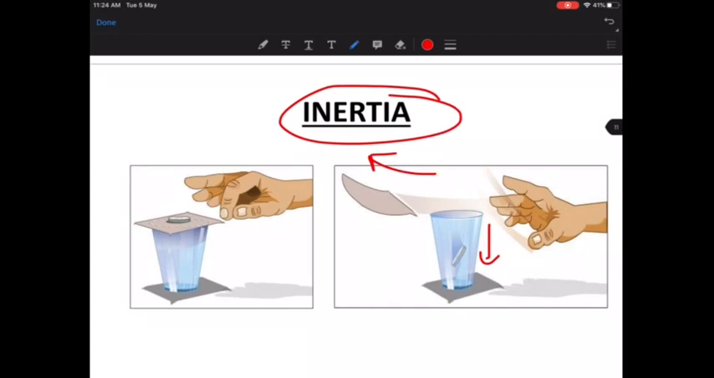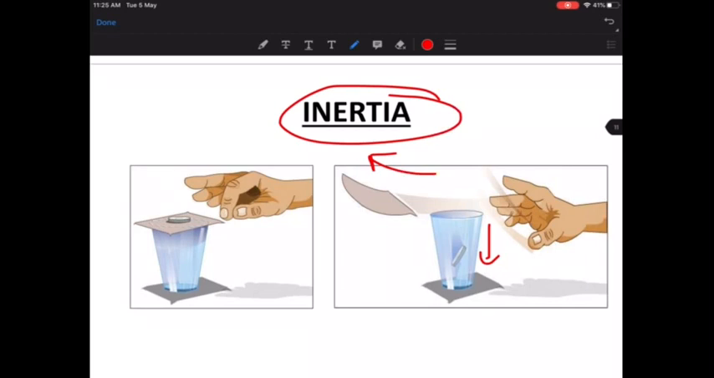So any body, if it is at rest, will continue to be at rest. It doesn't want to be disturbed. If it is moving, it will continue to move. It will say, no, I won't stop now. So it is a kind of resistance to change in the state of motion. Whosoever is moving will continue to move, will not stop. Whosoever is at rest will continue to be at rest. So the resistance to change its state is known as inertia. Now understand this case.